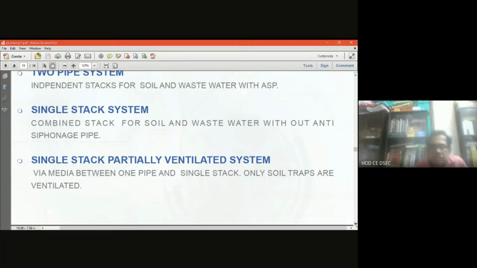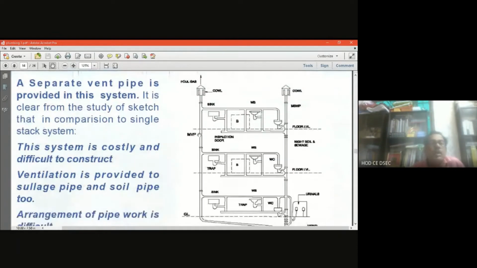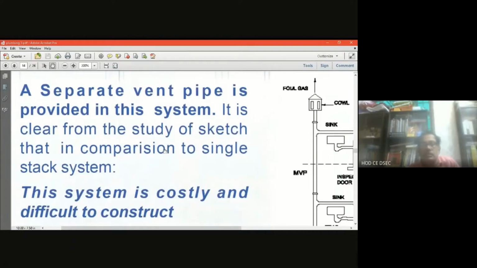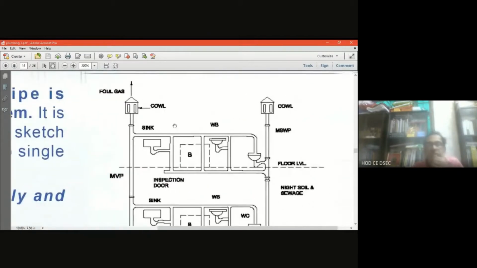So let us see what is the single pipe, single stack, and double pipe, one pipe system. First of all, I am showing you the figure, because unless and until the drawing is very clear to you, it will not be understood. So this is the enlarged view. You can see that the cowl is there for exiting the gases, very fine. But on the right side, it is a single pipe system. That is one of the plumbing systems I am going to tell.